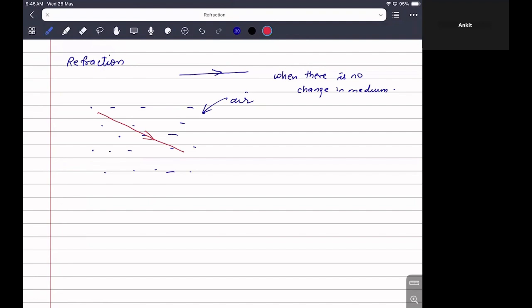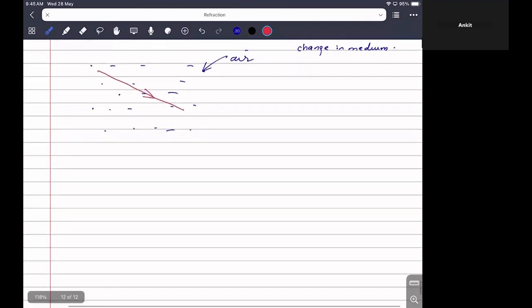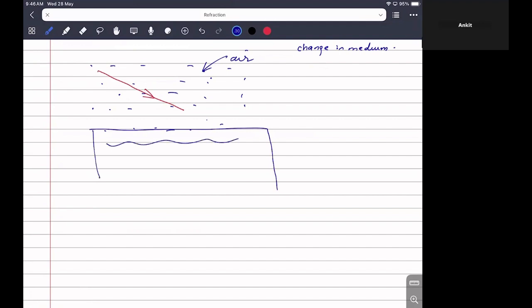But what if the medium changes? So let's say we have air, okay? So we have air above and below we have another medium, let's say water, okay?